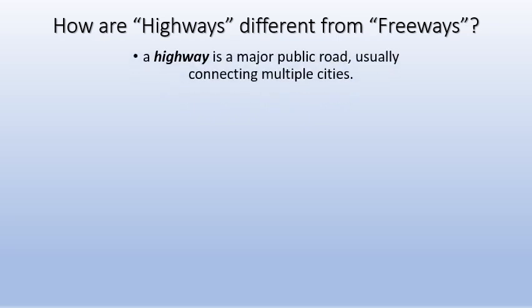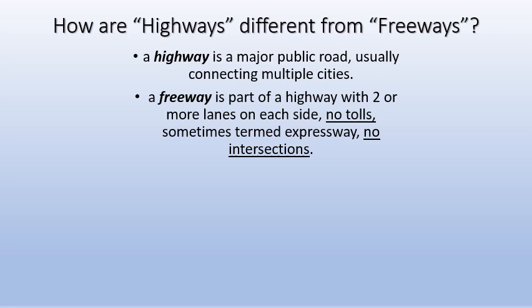So the first new term, and the most common one, is highway. A highway is a public road which connects multiple cities. So when you're going from one city to another, without going through the detailed population and the urbanized, highly trafficked areas, you can go from one place to another through a highway. What about a freeway?